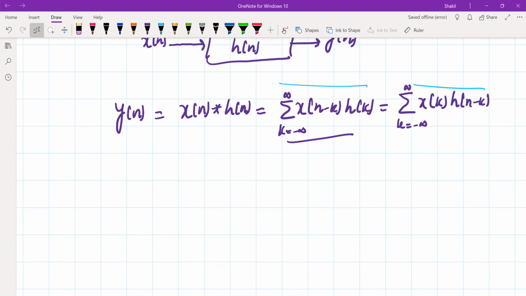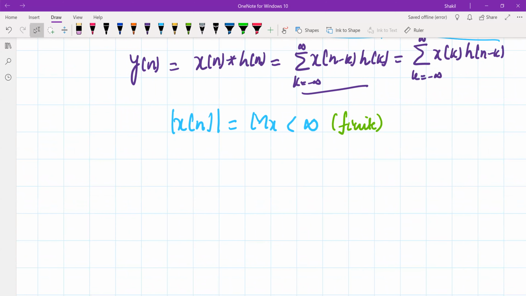So this is the input output relationship in an LTI system whose impulse response is h of n. Now, to derive the condition of stability for this LTI system, we say the maximum value of the magnitude of x of n is M x, and this is a finite quantity. This is the meaning that x of n is a finite quantity. Mathematically, we write it like this.